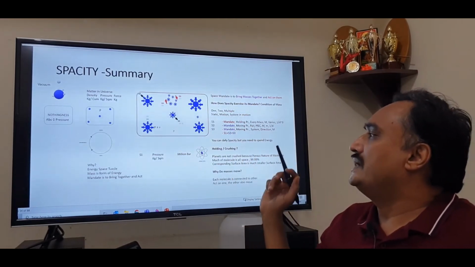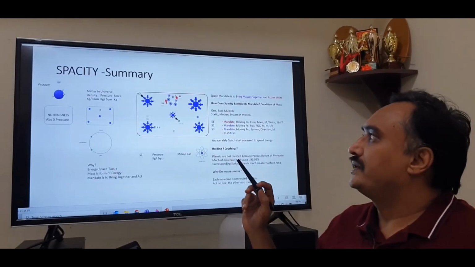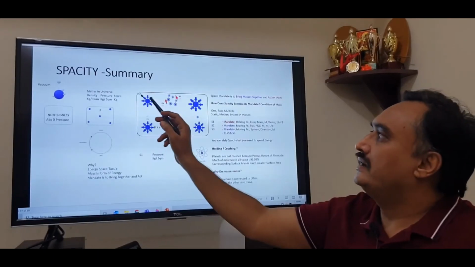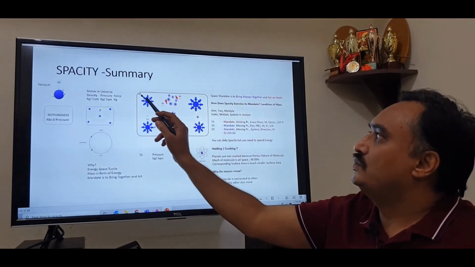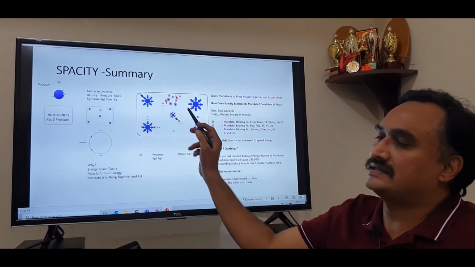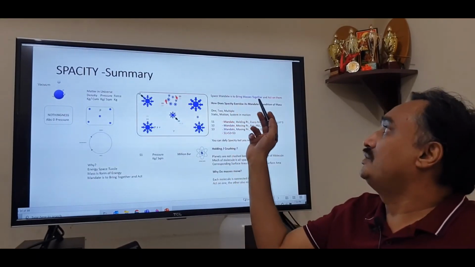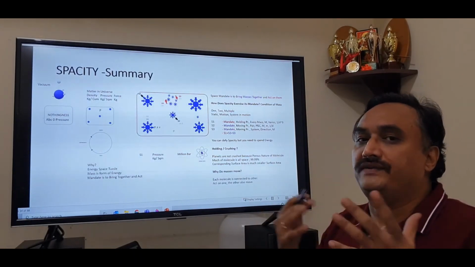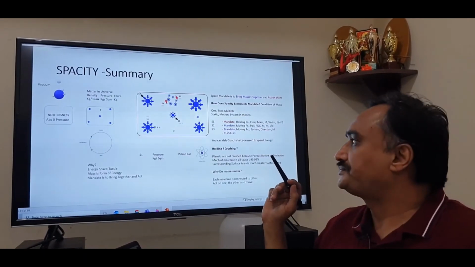And coming to S1, S2 and S3, they are not acting in isolation. When you have a system like that, S1 would be acting on each of these masses, S2 would be acting on each pair of the masses, and then S3 would be acting if the masses are moving. The mandate of spacity could be to bring the masses together and act on them, but that doesn't mean that you cannot defy spacity. You can, provided you have the energy to spend.